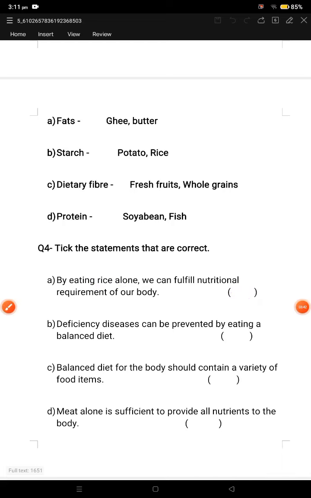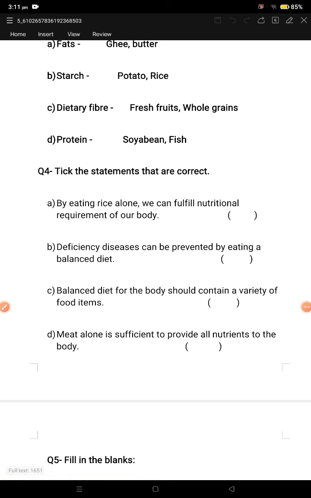For nutritional value, our body needs all types of nutrients. Clear? Now B part, deficiency diseases can be prevented by eating a balanced diet. Yes, this statement is correct. By eating a balanced diet, you can protect yourself from deficiency diseases.